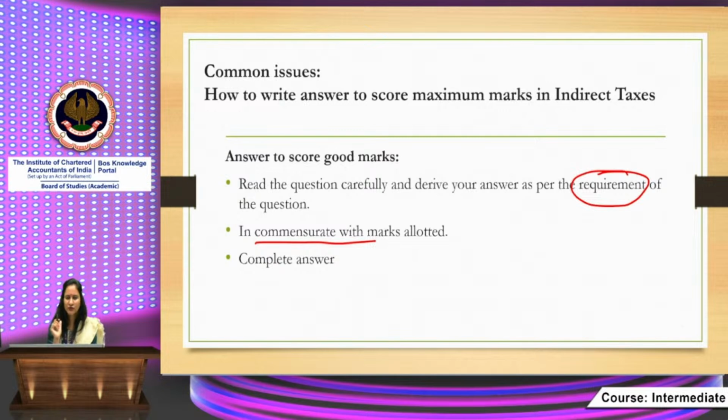But I will suggest that either you quote the right section number, or it's better you don't quote the section number. It's better not to misquote, because if you quote a wrong section number, it will lead to cutting off your marks. So quote the section number only if you are very sure that this section pertains to this provision. Otherwise, it's better not to quote than to misquote the section number.